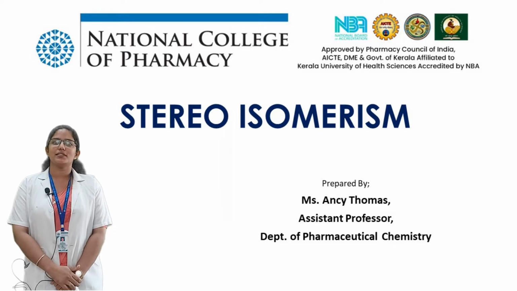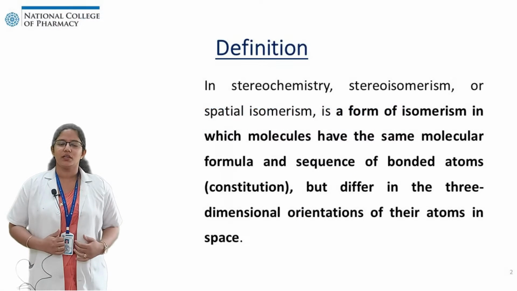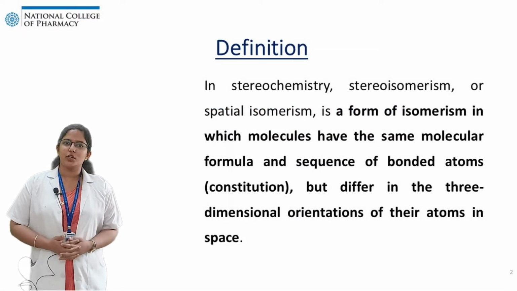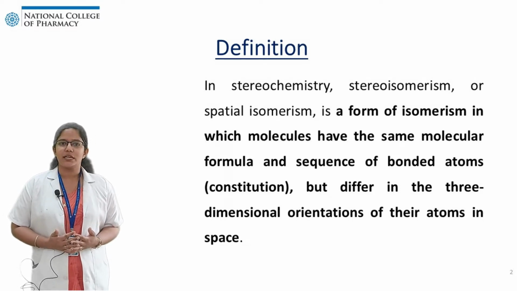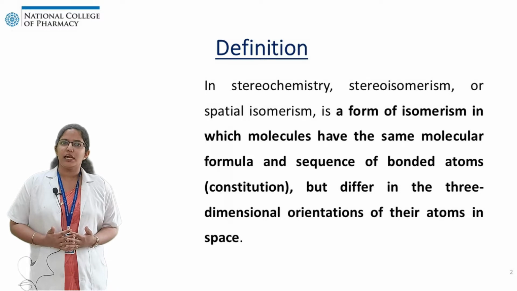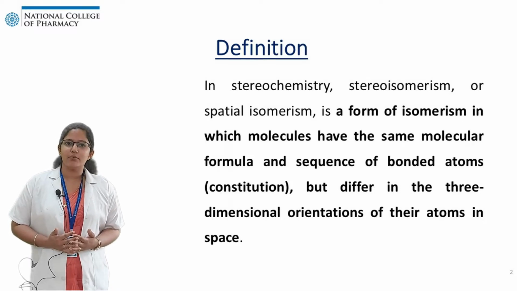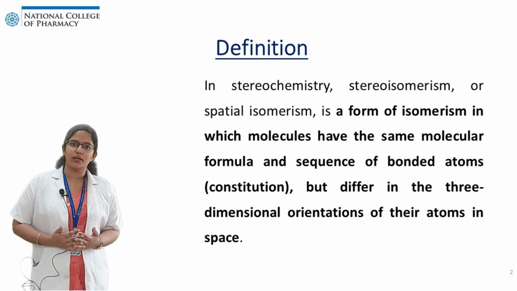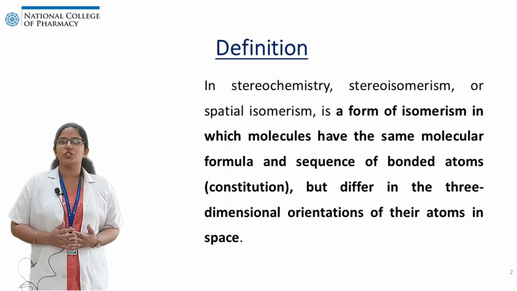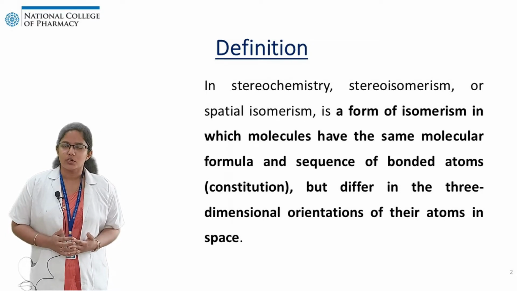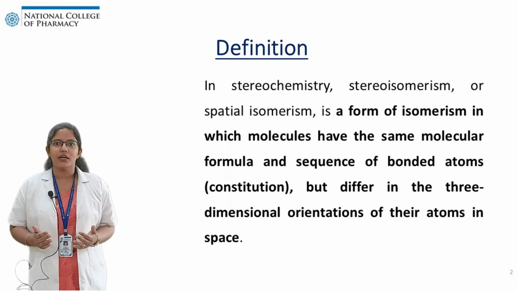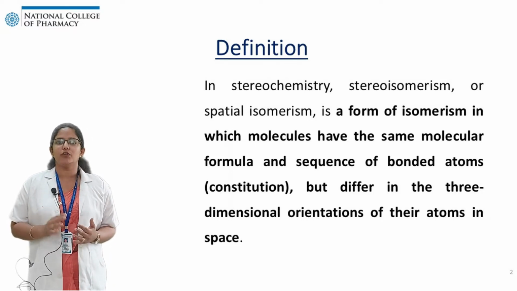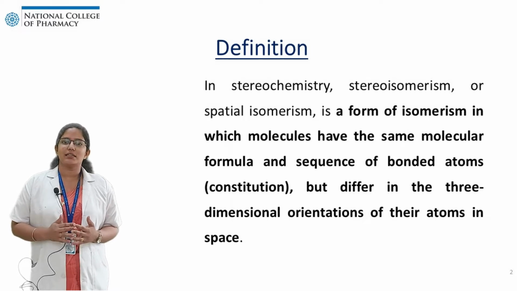Today I am going to discuss stereoisomerism. Moving to the definition, in stereochemistry, stereoisomerism is also known as spatial isomerism. It is a form of isomerism in which the molecules have the same molecular formula and structural formula, but differ in the arrangement of atoms in a molecule. So let us consider some examples.